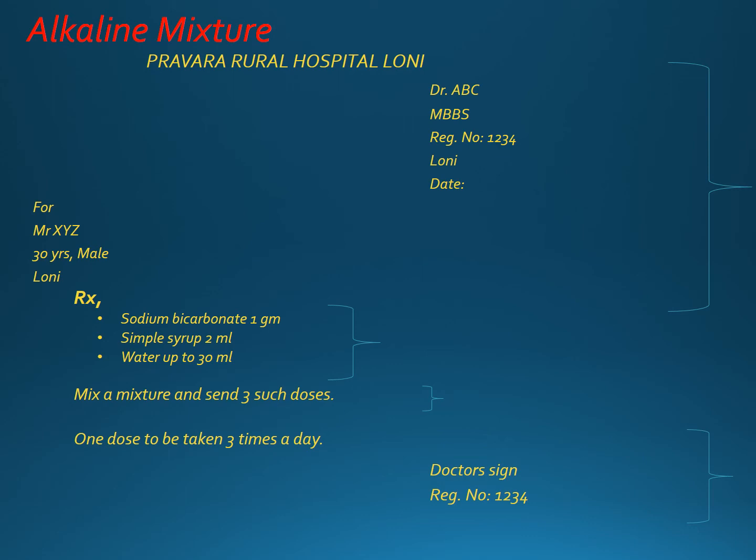So these are all the important parts of the prescription, and you must not miss any of them. There are also standard prescribing formats, like the MMC format, the MMC prescription model, which is a standard format for our state, and according to that we need to write all the details in the prescribing format only.